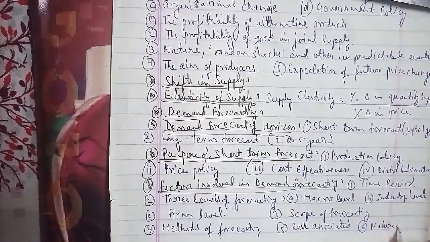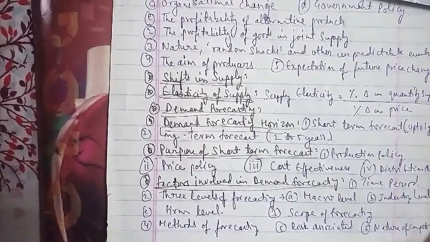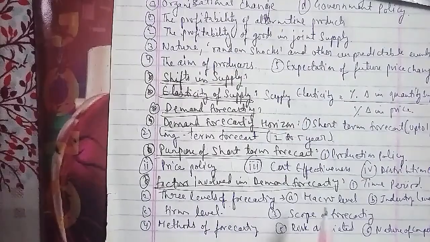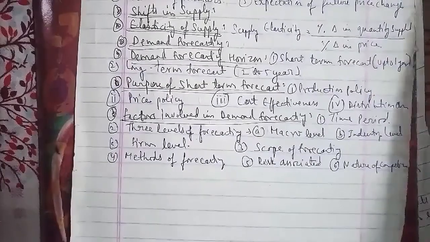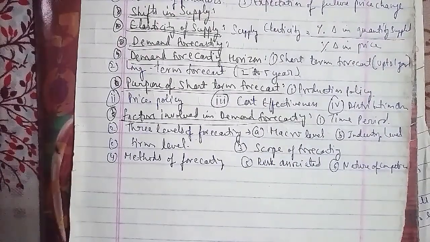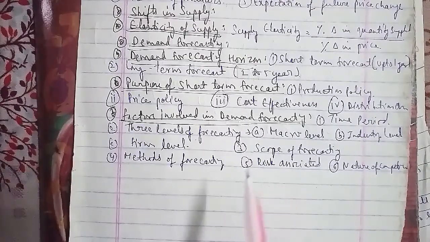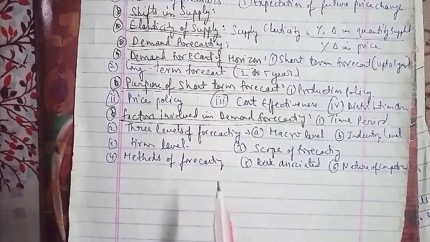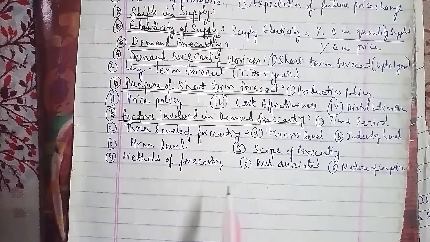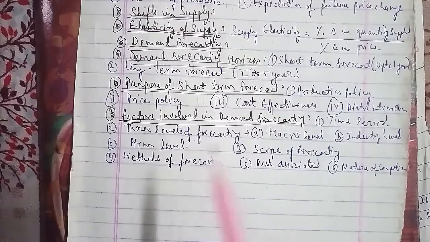Demand forecasting is the prediction of future demand for a product. Now we'll discuss some of the important methods of demand forecasting: the survey of the buyer's intentions, the Delphi method, expert opinion, collective opinion, and Naive models as well. We'll discuss these one by one.